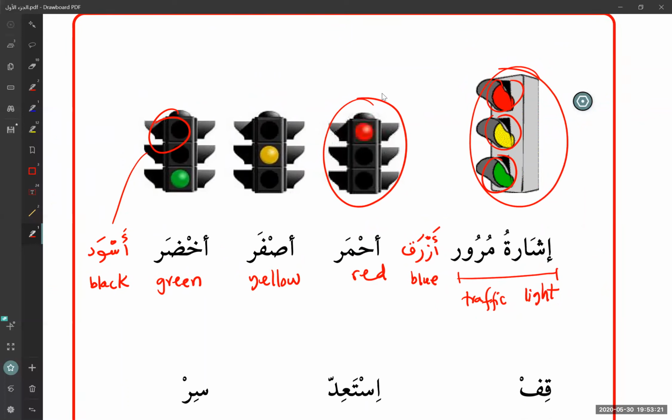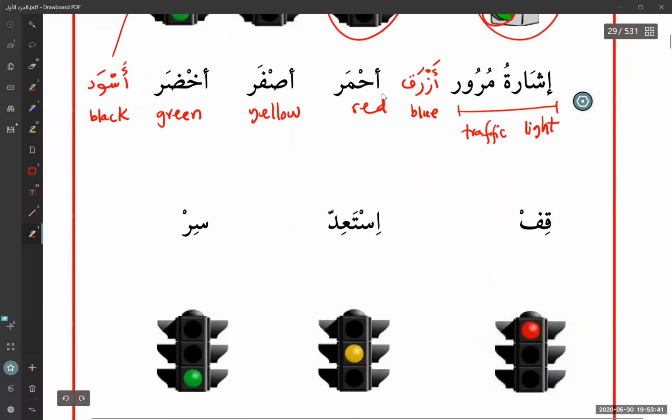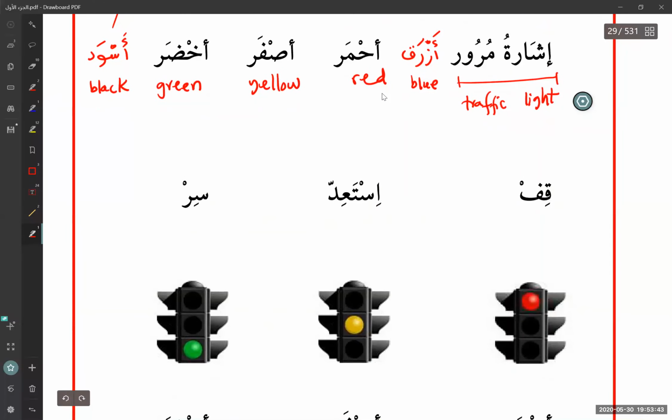It should be helpful and you should memorize these. So we have ahmar, asfar, akhdar, aswad, azraq. You see the pattern? This pattern will help you to memorize. Okay, so you should memorize them all at once. Okay, so next we have qif. Qif means stop. You're asking somebody to stop. So qif means to stop.